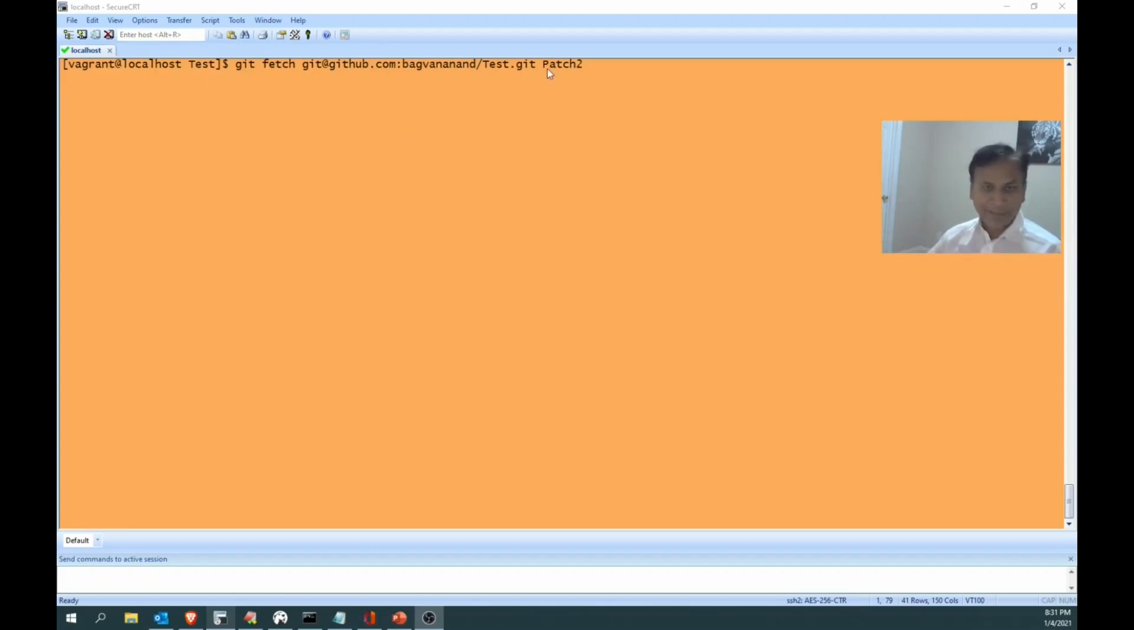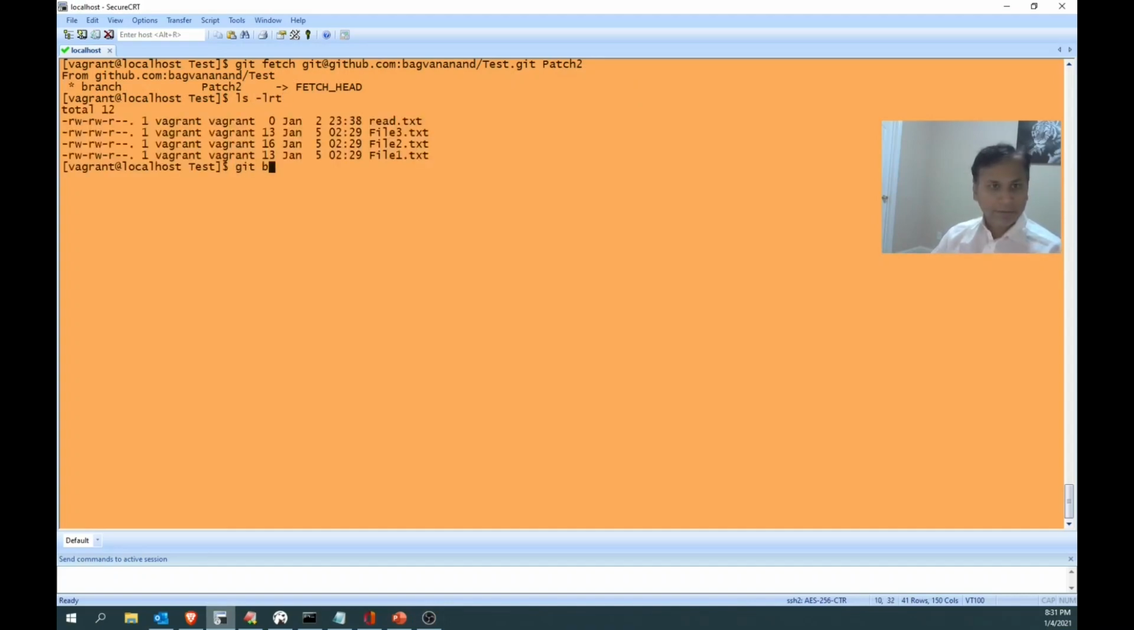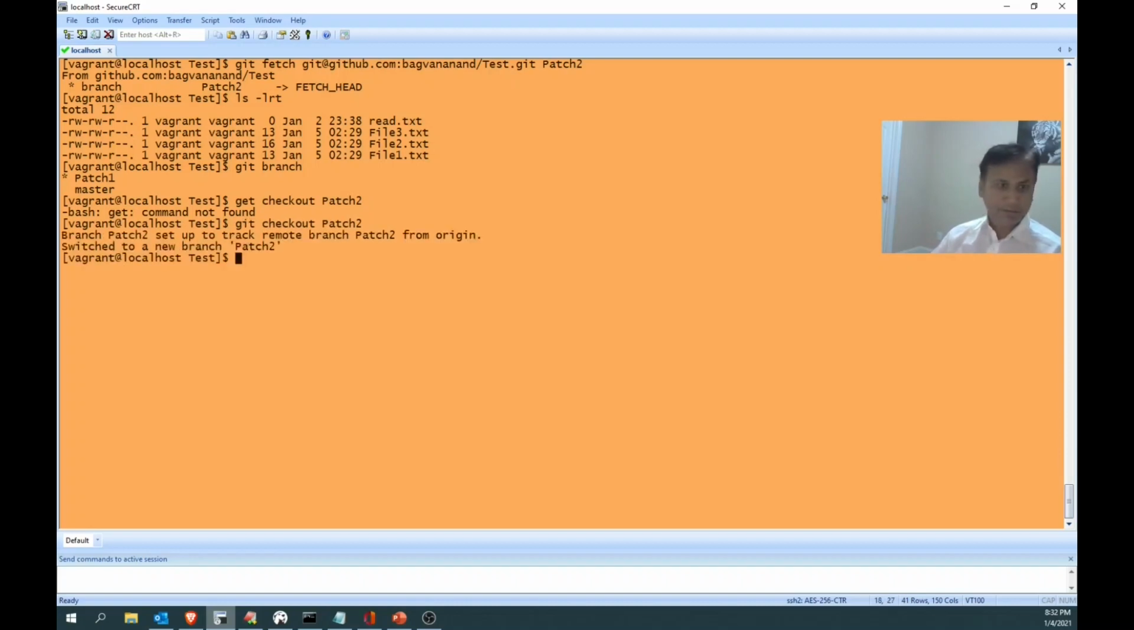For a cleaner example, I removed the patch 2. Again, I am going to recreate it. Git branch. I need to bring it over here, because still it is in the remote repository. I need to bring it to my local. So I need to git checkout patch 2. Sorry, git checkout patch 2.